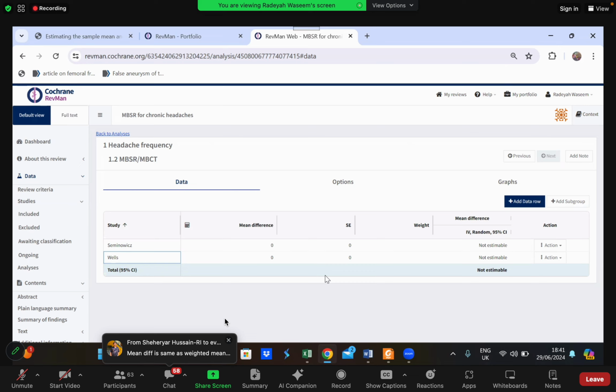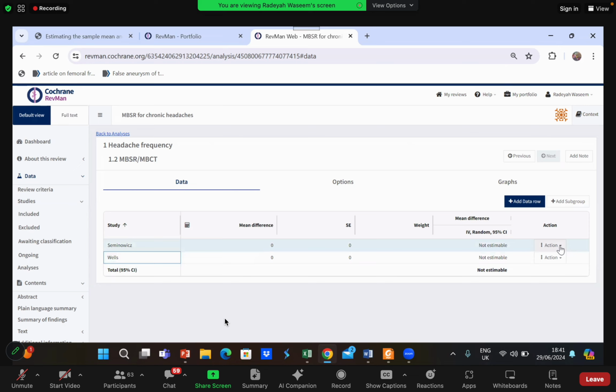Now what I'm going to do, again, you guys can see I do not have the columns, the cells, to enter my pre-intervention and post-intervention directly, right? So what I will do, I will go to action over here. Fatima, that calculator was just to convert the median into mean, okay? It was not used to calculate the differences between the pre-intervention and post-intervention groups. Now, you guys can see this action. I will click on this action. I will select calculator from here. Clear, guys? Follow my cursor. Action, then calculator.